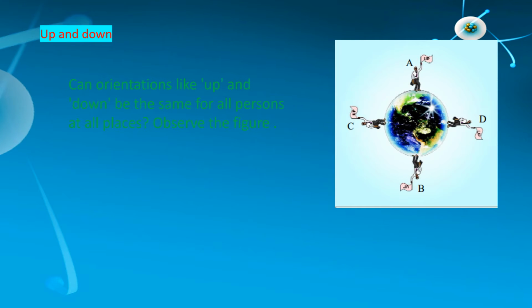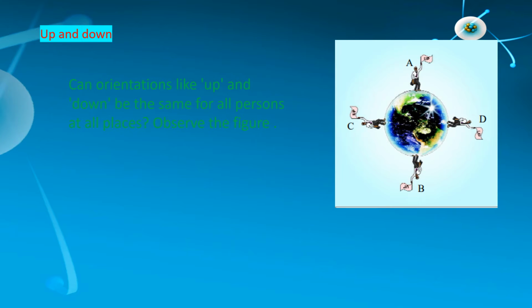Now, let us observe another situation, up and down. Can orientations like up and down be the same for all persons at all places? No. Here we have a diagram. For the person standing at A on the globe, his position appears up and the orientation of the person standing at B appears down.